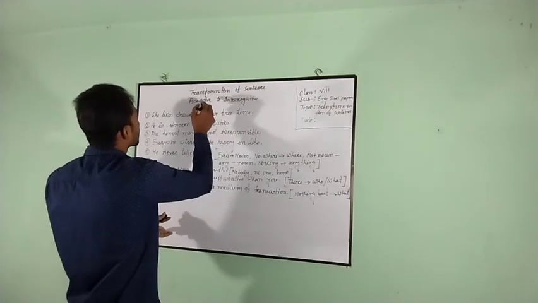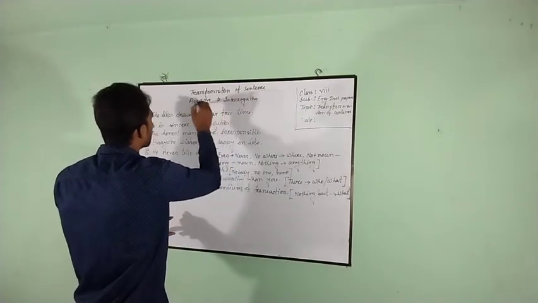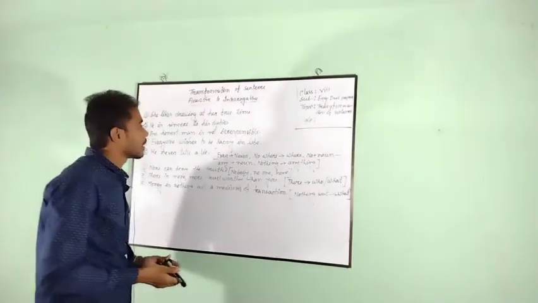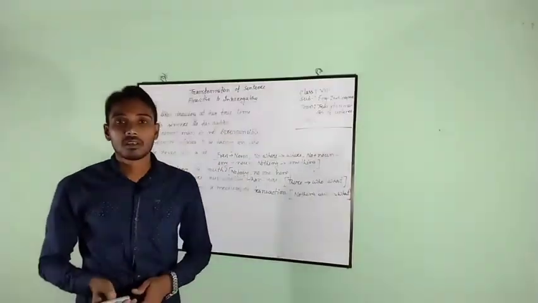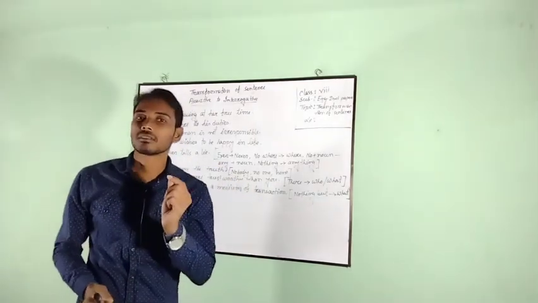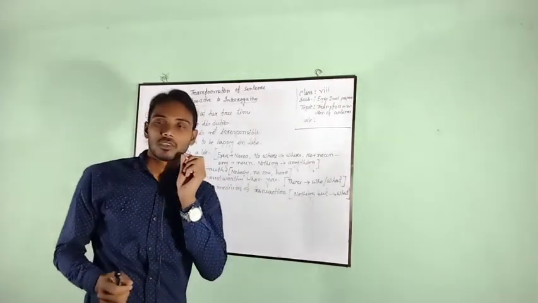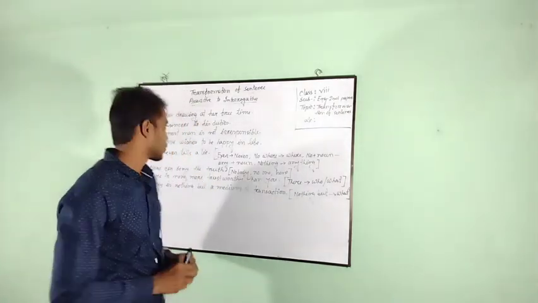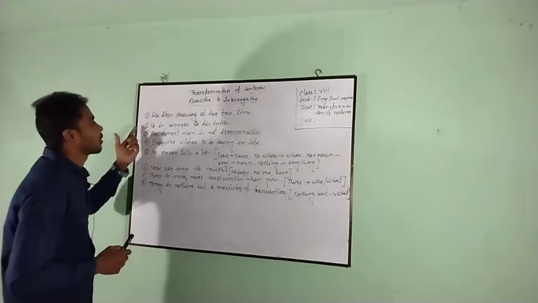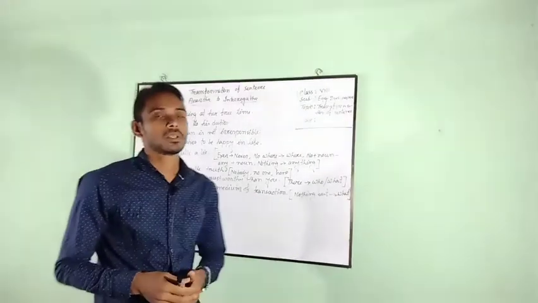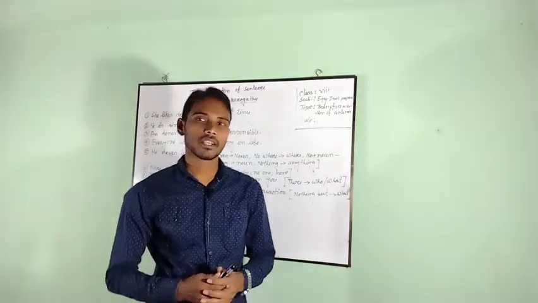So, our topic, transformation of sentence, assertive into interrogative. Here I have written some examples. Each example belongs to a specific rule. So let's start. Number one, she likes drawing in her free time.